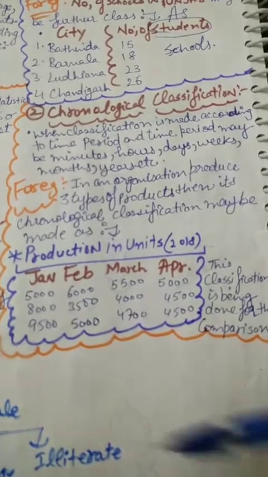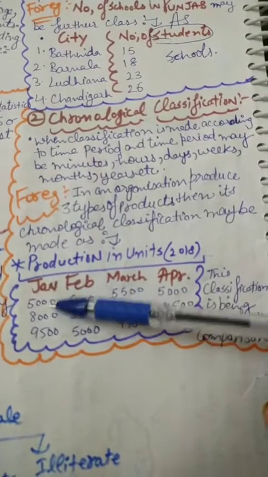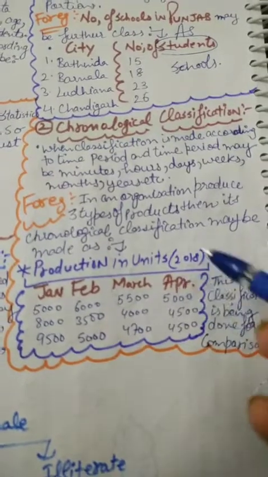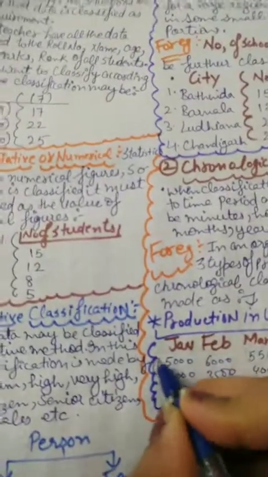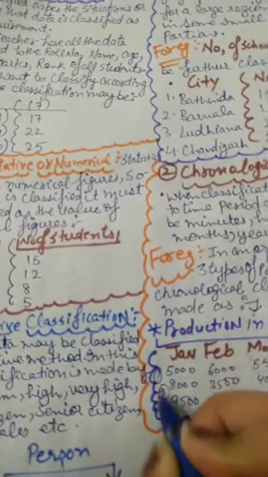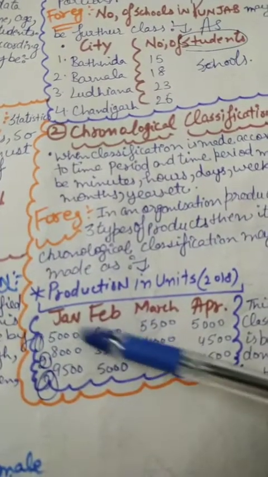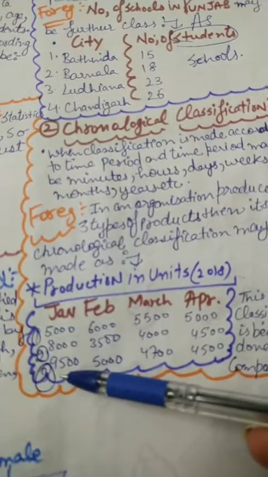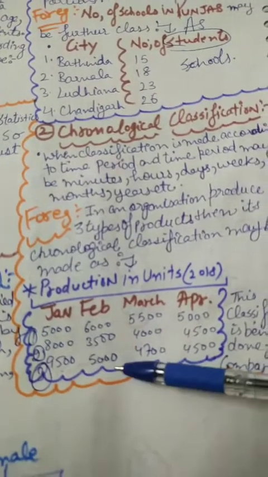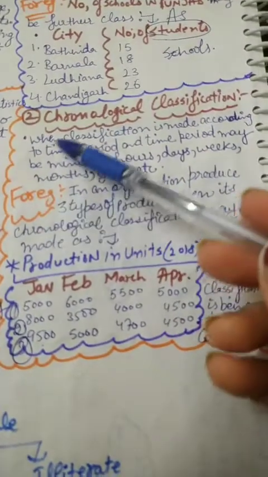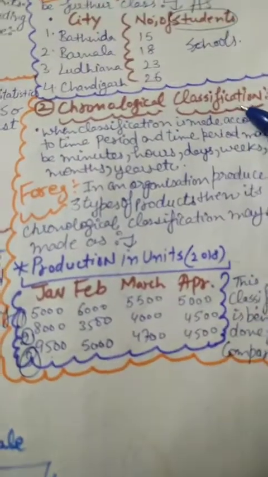We make a comparison, like in January, 5,000 or 6,000 of this product we produce. Say 3 products, I write 1, 2, 3. These 3 products we produce in 4 months. For the third product in January, this much, this much, this much. We are doing comparison according to time period. That is known as chronological classification.